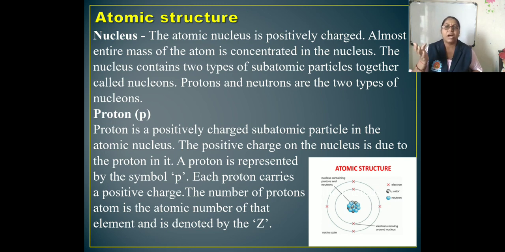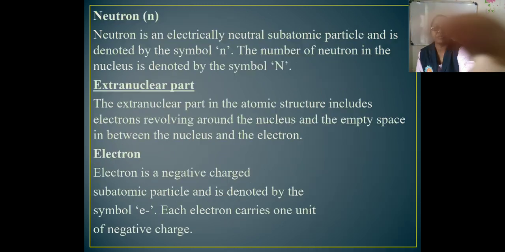The atomic nucleus is positively charged. Almost the entire mass of an atom is concentrated in the nucleus. The nucleus contains two types of subatomic particles, together called nucleons. The protons and the neutrons are the two types of nucleons. So the proton and neutron are both present in the nucleus, and together they are called nucleons. Let us see the proton. Here you can observe the figure.